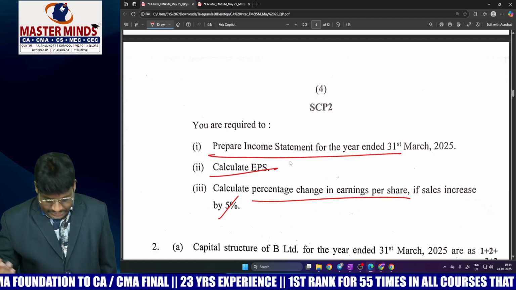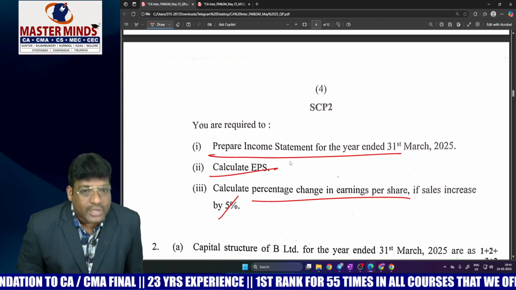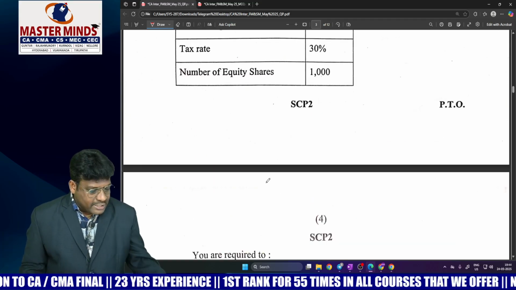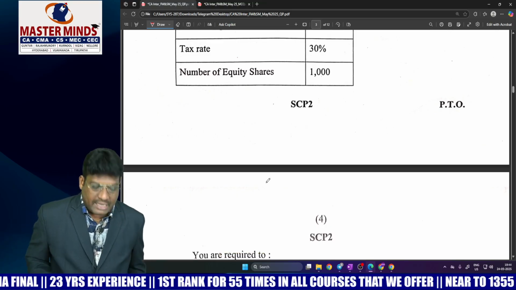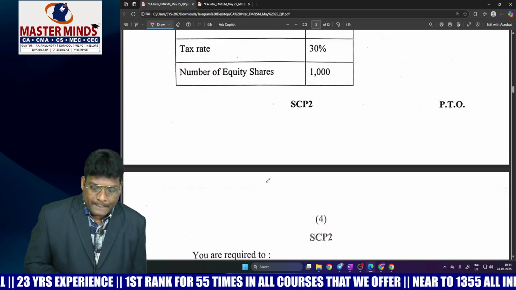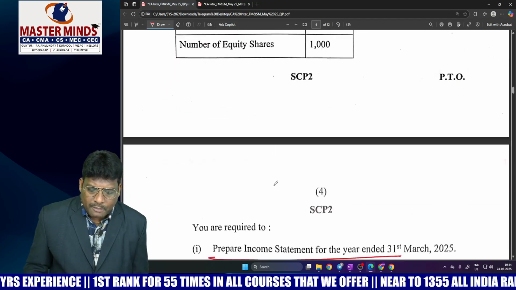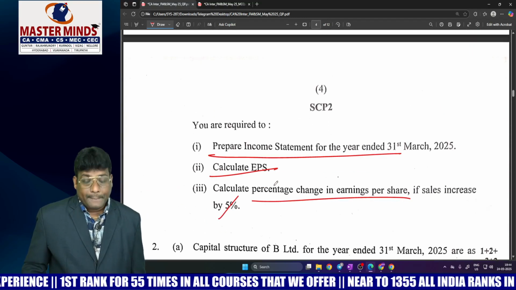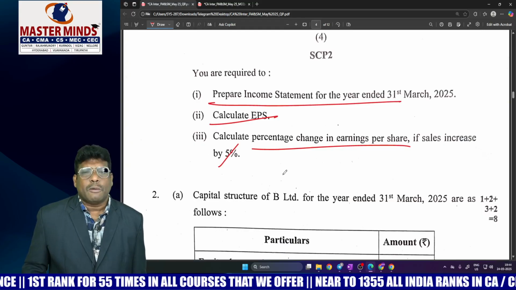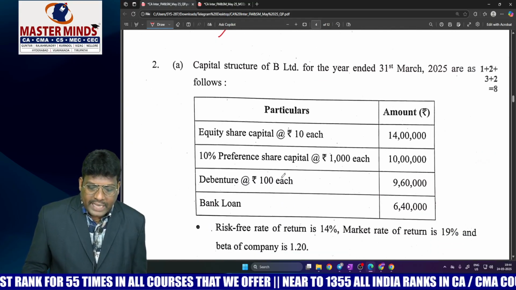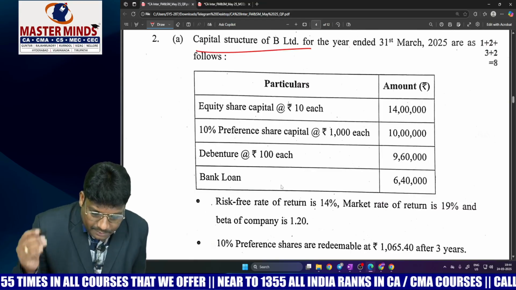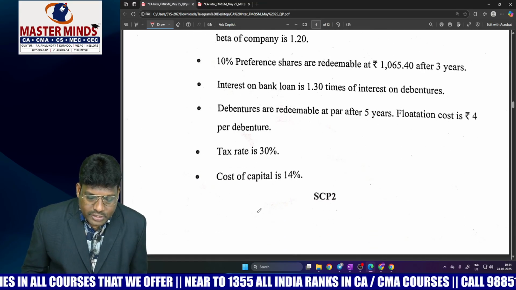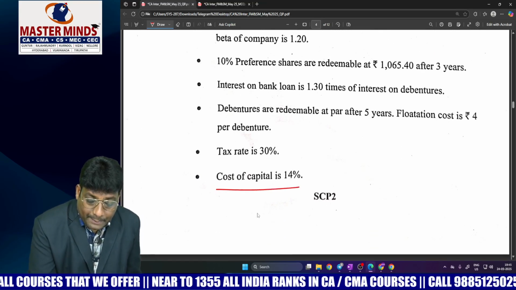How many times have we solved such problems in our classroom? Try to understand, this problem is approximately in our material; I will give you 100% assurance. It is easy to score, and such a model is also covered in our material. Leverage problem, dead easy. Thereafter, capital structure of B Limited, but it's not a capital structure. This is a cost of capital problem.